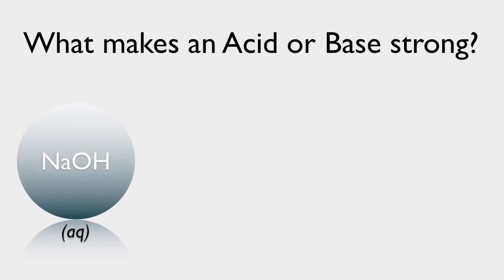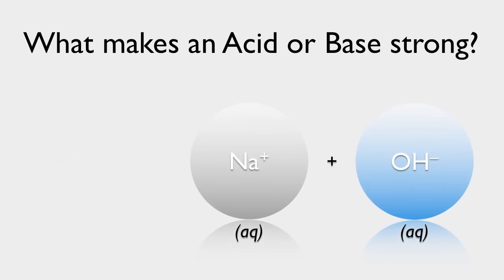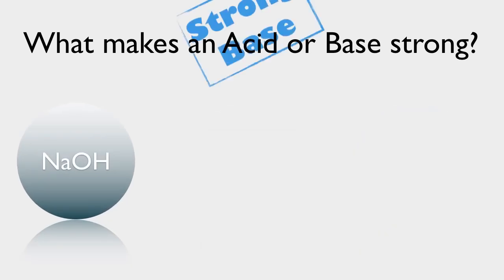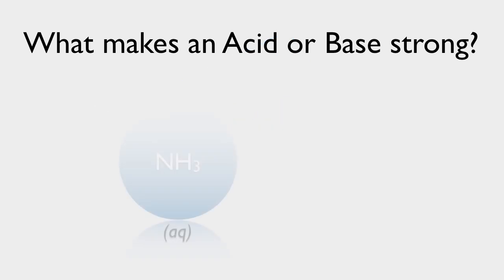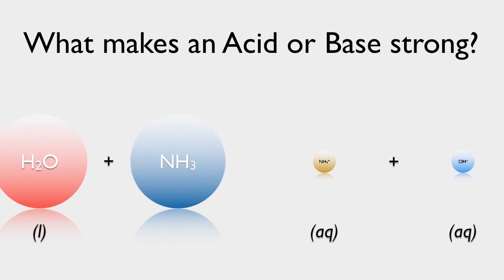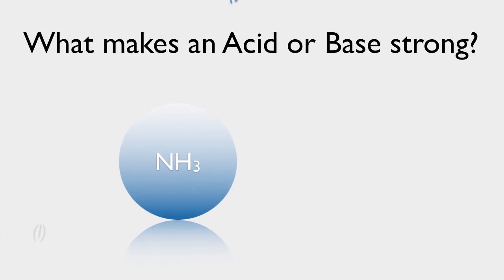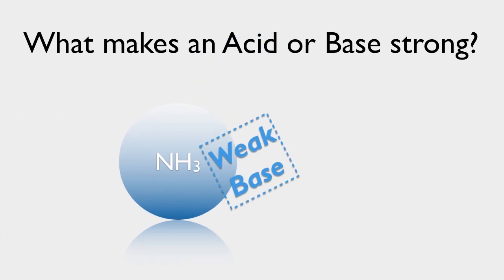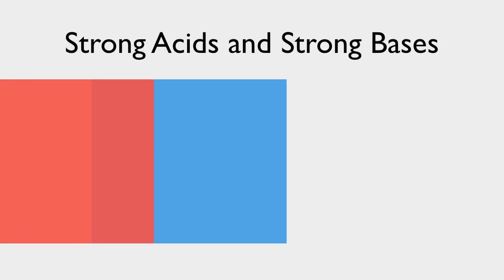What about sodium hydroxide? If we put sodium hydroxide in water, it also dissociates completely, so we call sodium hydroxide a strong base. If we put ammonia in water, it dissociates only a little bit. Therefore, we say that ammonia is a weak base. There are only a few strong acids and strong bases.